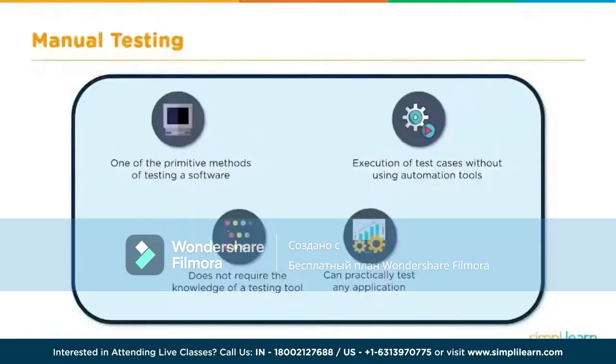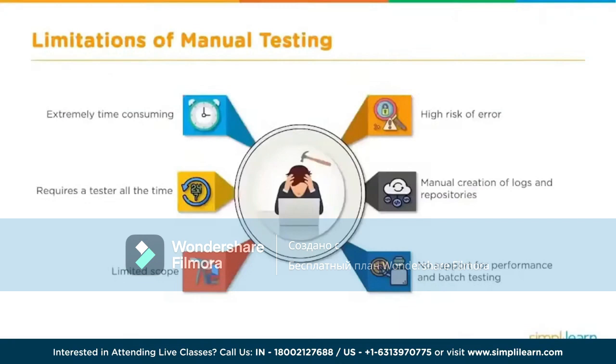Now that brings us to the first demerit of manual testing. Manual testing is a very time consuming process and it is very boring. Also, it is very highly error prone. Why? Because it is done manually and human mistakes are bound to happen. Since it's a manual execution, the tester's presence is required all the time. One needs to keep doing manual steps, step by step, again and again.